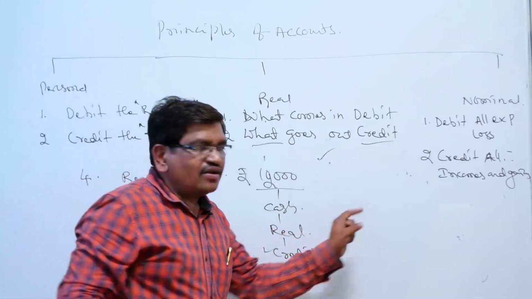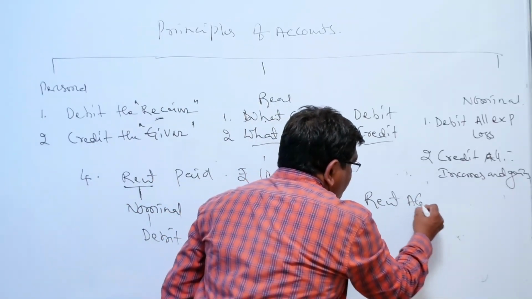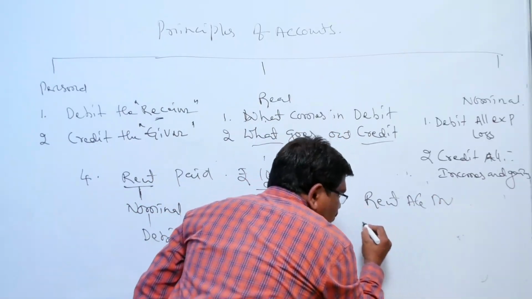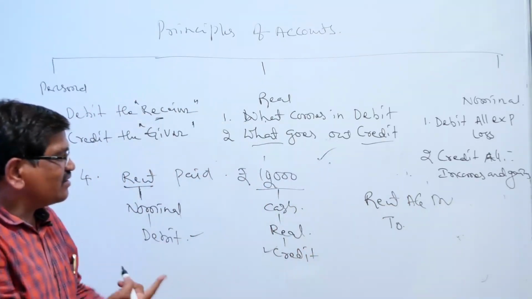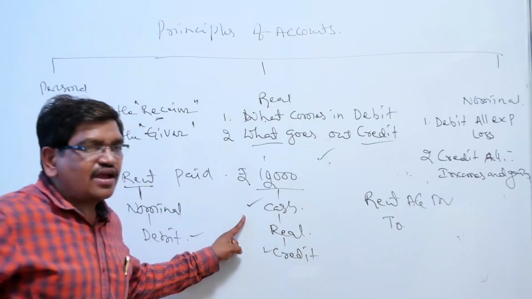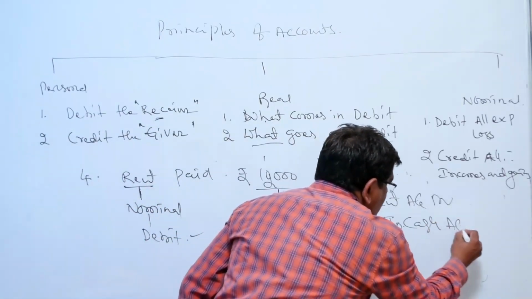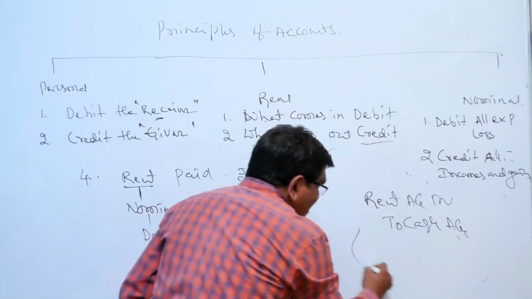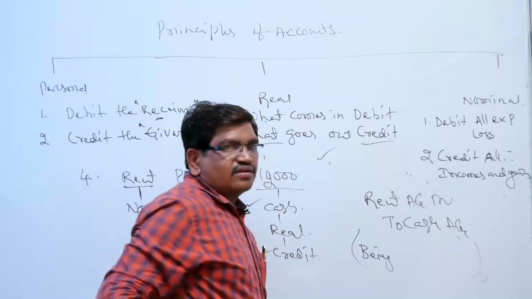Write the entry. First one is rent account debtor. You give the space and write here to what account, credit aspect? Cash. Okay, cash account. So write the narration. Being, always use it as a prefix.